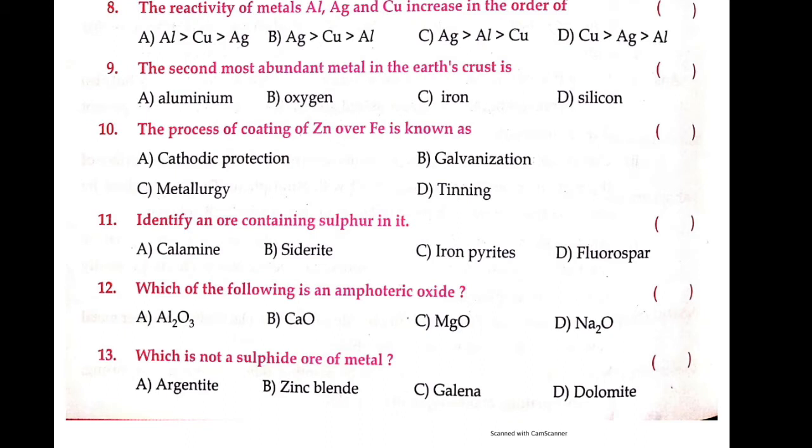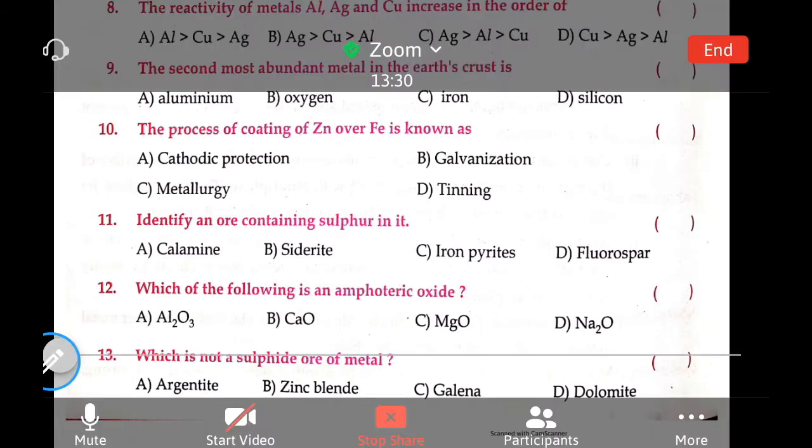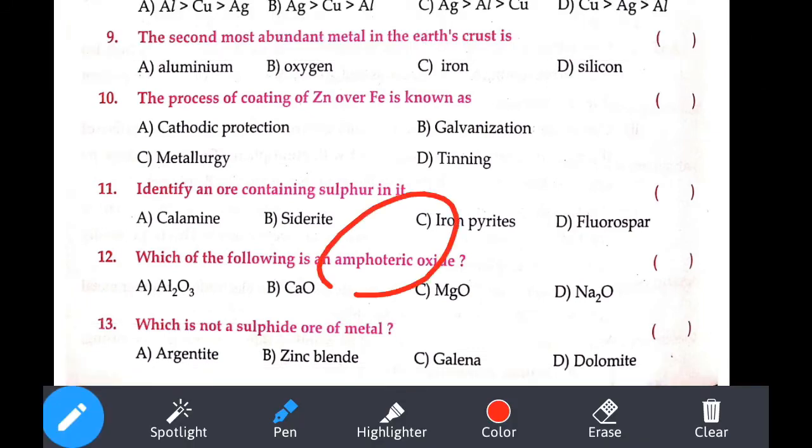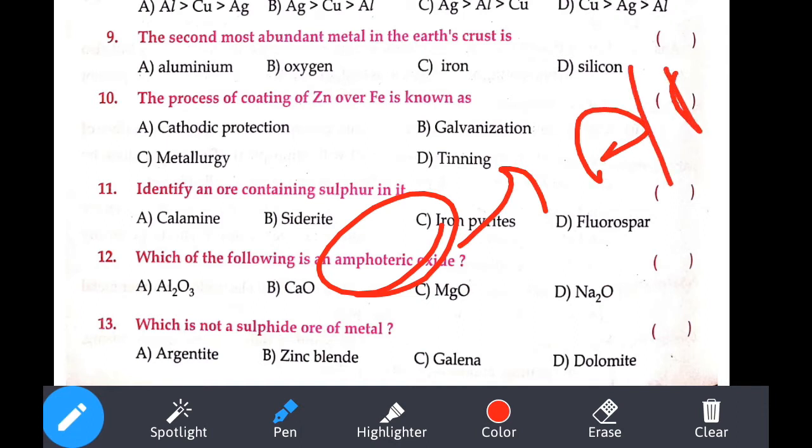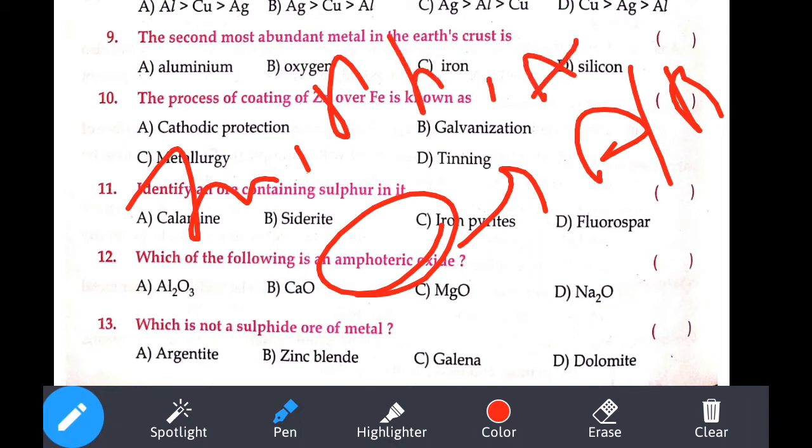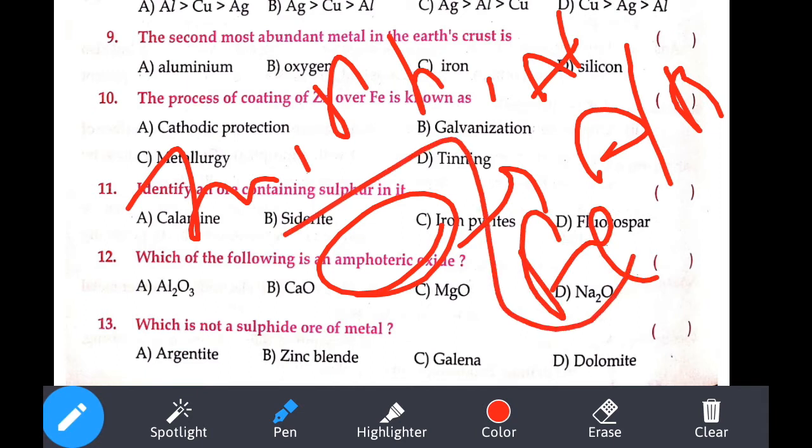Which of the following is an amphoteric oxide? First thing, amphoteric. Amphoteric is nothing but a metal or metal compound which can act as both acid and base. They are called amphoteric oxides. Usually it will be zinc, lead, aluminium, ferrous.